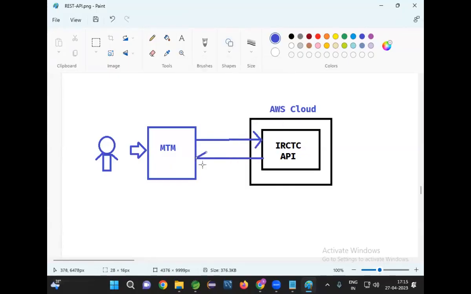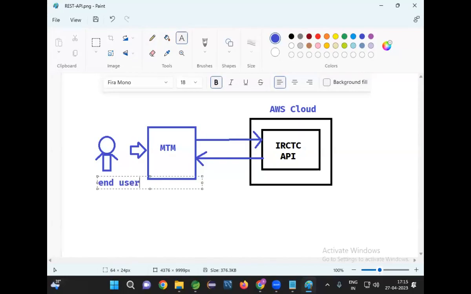Then Make My Trip will give the ticket to the client, that is, the end user. The end user will access the Make My Trip application to book the ticket. Make My Trip will take the data from the user and give it to the provider. The provider will book the ticket and give the ticket to Make My Trip.